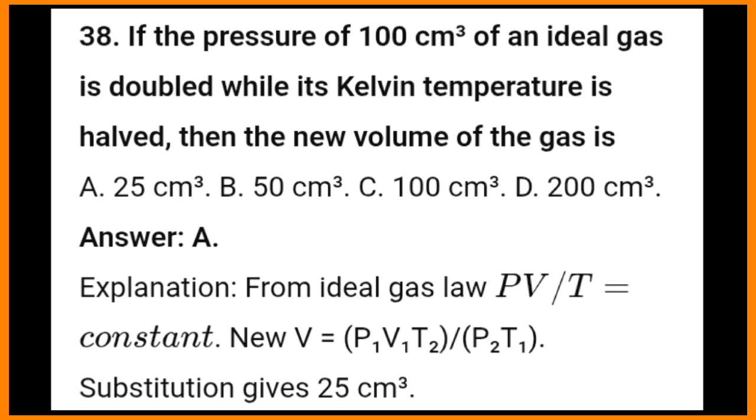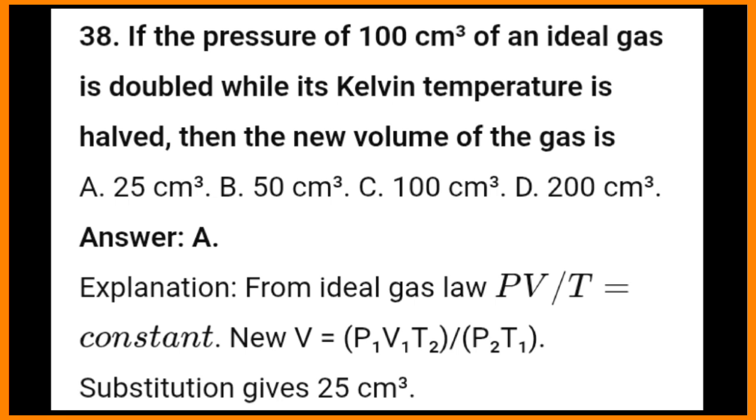38. If the pressure of 100 cubic centimeters of an ideal gas is doubled while its Kelvin temperature is halved, then the new volume of the gas is A. 25 cubic centimeters. B. 50 cubic centimeters. C. 100 cubic centimeters. D. 200 cubic centimeters. Answer: A. Explanation: from the ideal gas law, PV/T equals constant. New V equals PVT2 / P2T. Substitution gives 25 cubic centimeters.